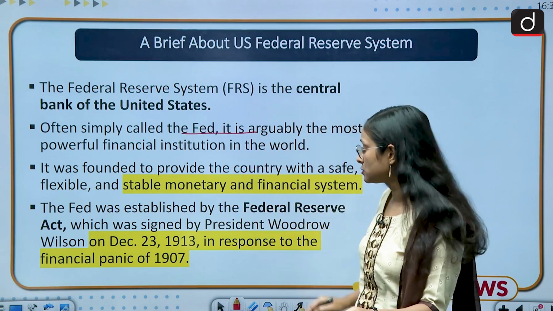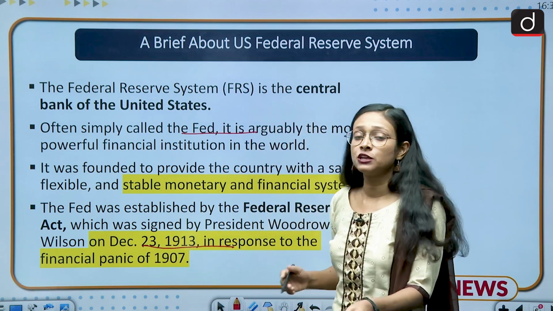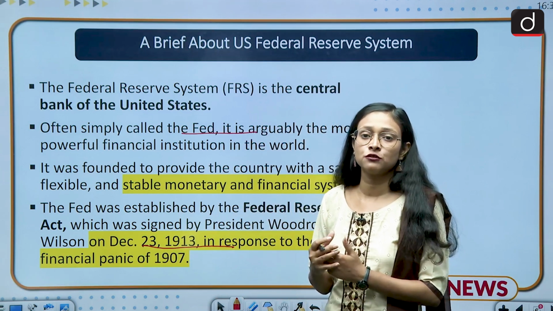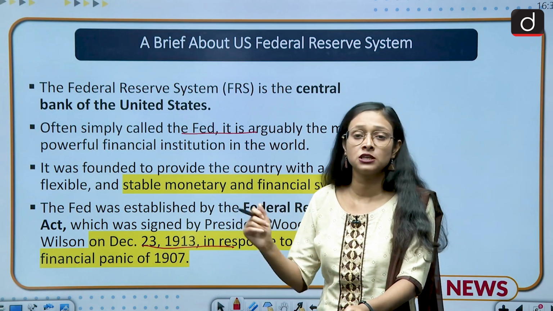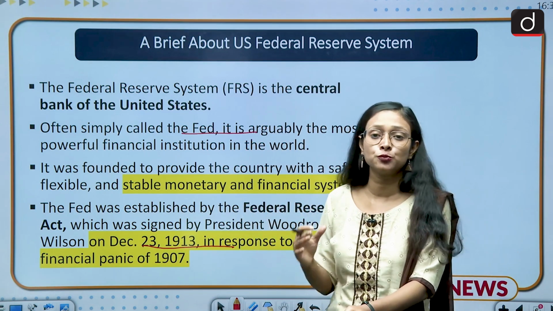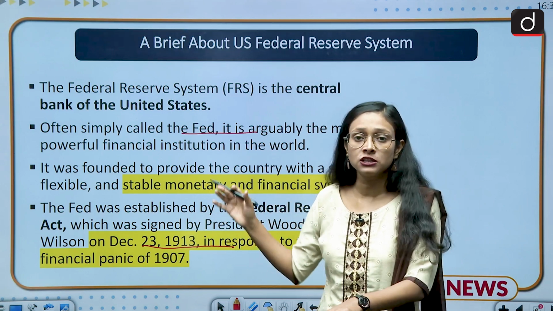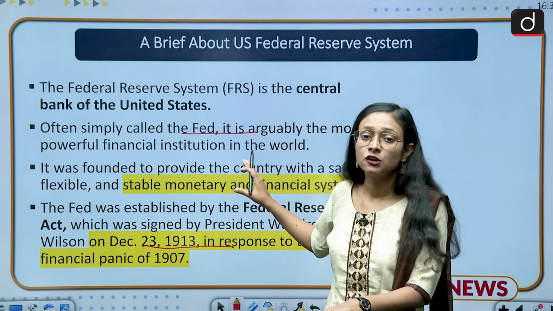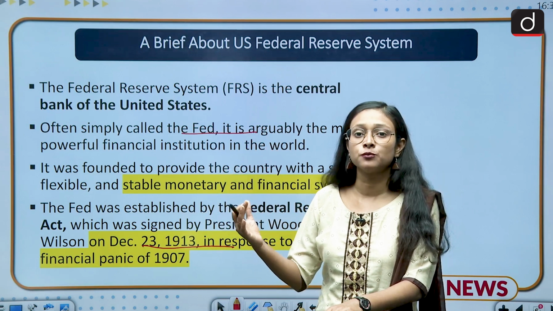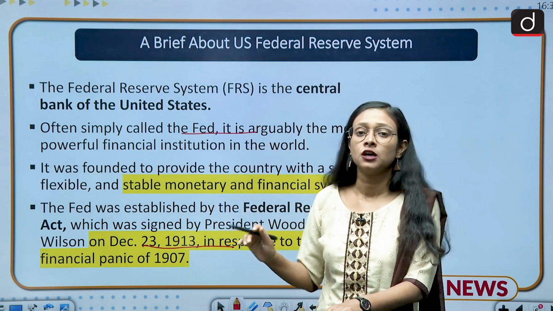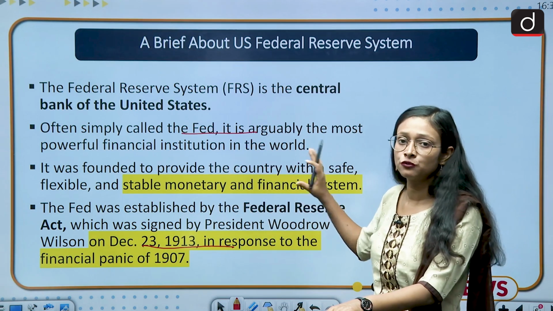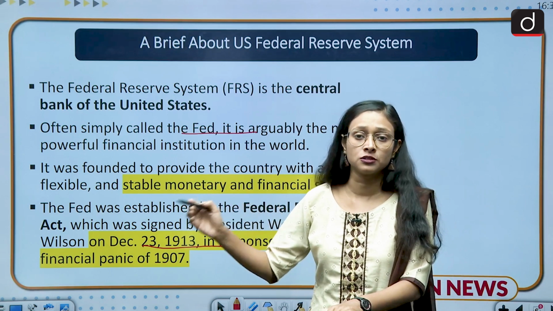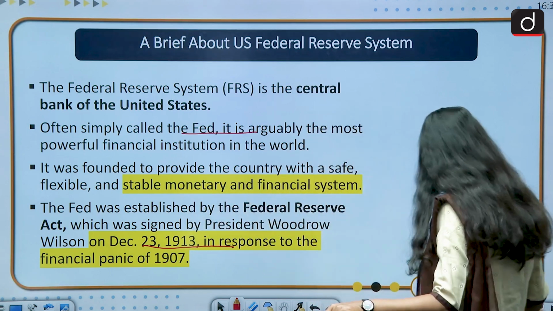It was established in 1913, after the financial panic of 1907 in the US. What happened in 1907 was that there was a financial panic, disruption and bankruptcy in the US. So it was decided that there should be an institution which can look after all this financial panic and disruption kind of situation in the country. So this bank was formed, and it is one of the most powerful institutions of the world. So this is a brief history of the US Federal Reserve System. In the comment section you have to answer who is the chair of the US Federal Reserve System. Moving to the next slide.